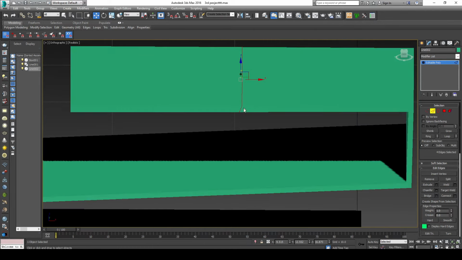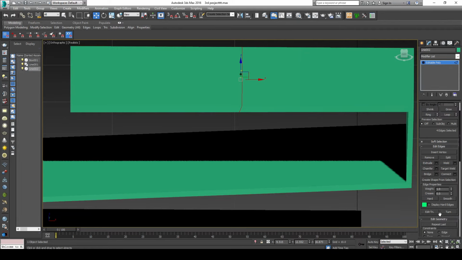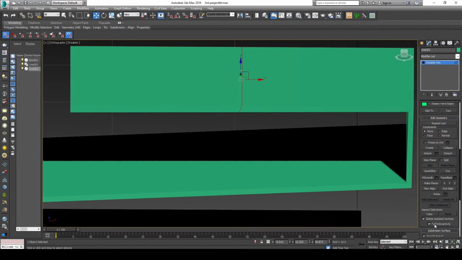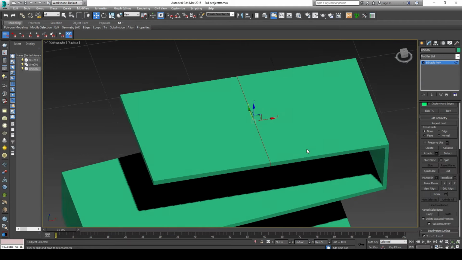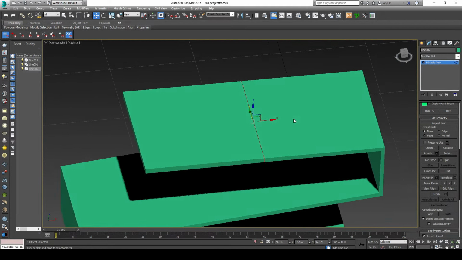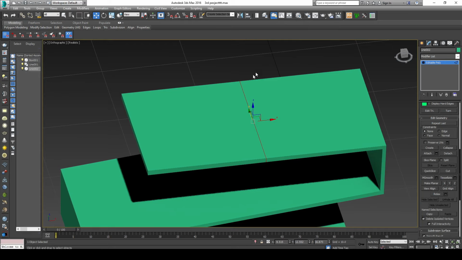Okay, if you see now the line is not straight, so we will fix this one by making it planar. Okay, now Control Z. There, we click on the X, and as we see now the line is straight.